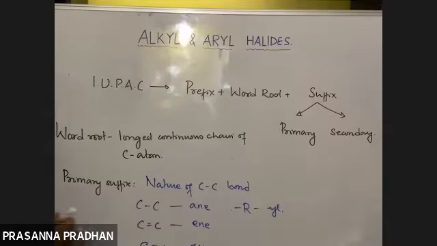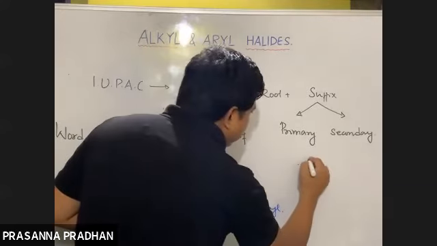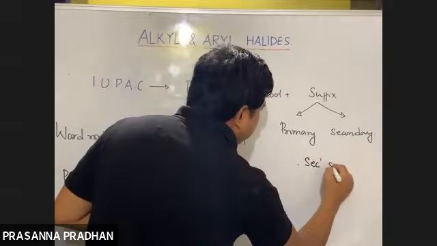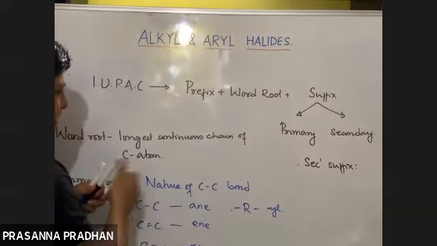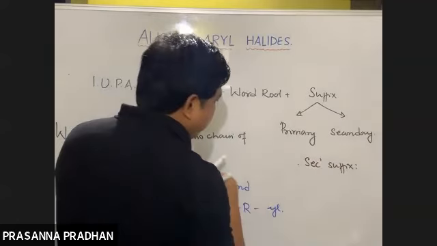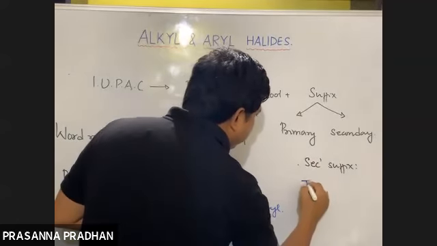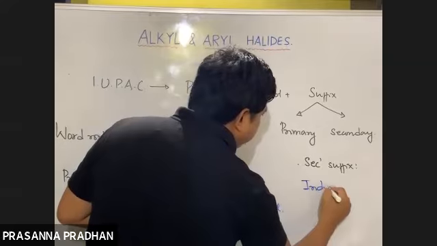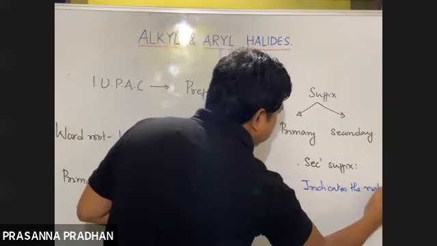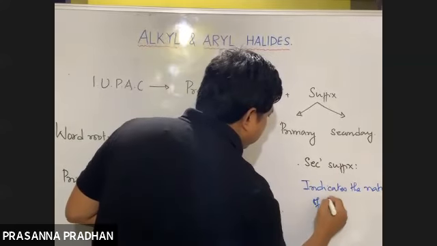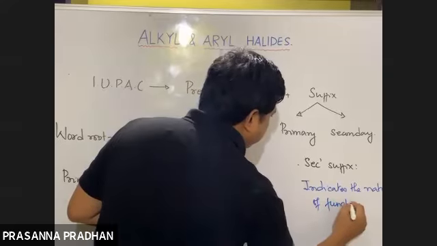So what does a secondary suffix indicate? This secondary suffix indicates the nature of functional group.